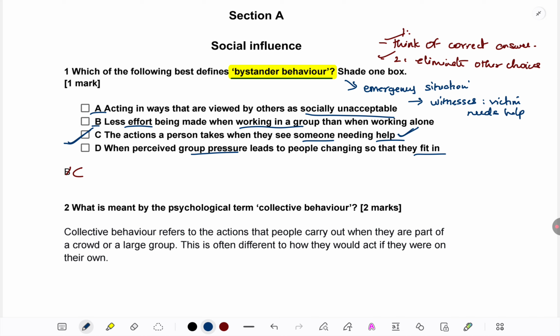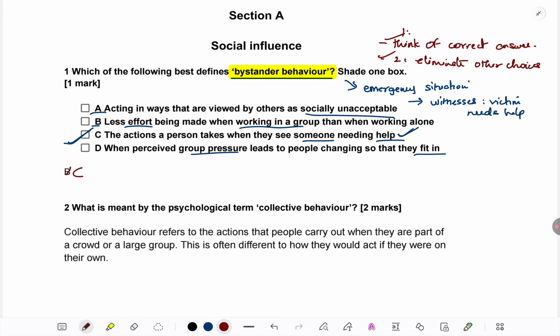But I know every mark counts in the paper towards my grade. 1 mark, yes, it has happened, 1 mark can shift me from a B to an A. So I cannot afford to lose my 1 mark. That's why before marking the answer, I'm going to look at the other response choices, make sure they are not the correct ones, and then only I'll mark this one. It's barely going to take a few seconds.